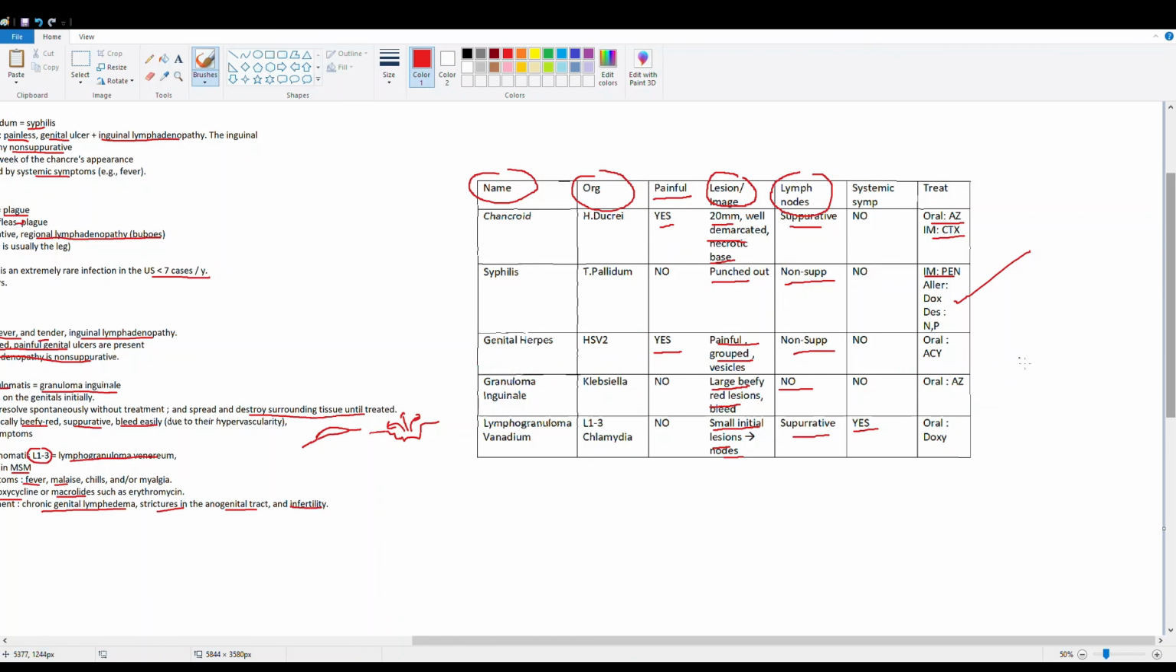Then we have genital herpes, that's oral acyclovir. Granuloma inguinale, oral azithromycin. Lymphogranuloma venereum, oral doxy. All right, so that's just an extra column I included just to review the treatments.